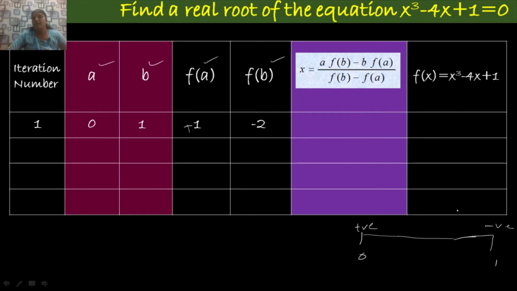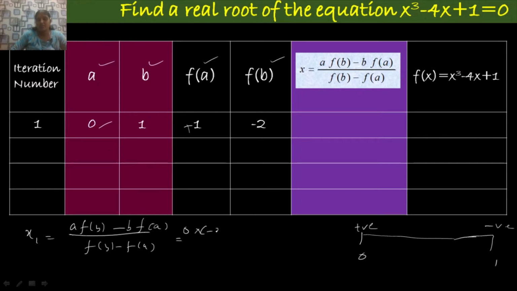Next, I am going to calculate the first approximation, that is x1 is equal to a f of b minus b f of a over f of b minus f of a. You know all these values. So, a is 0. So, 0 product f of b, no need to write this because whatever value is multiplied with 0 we get 0 for this term, minus b product.